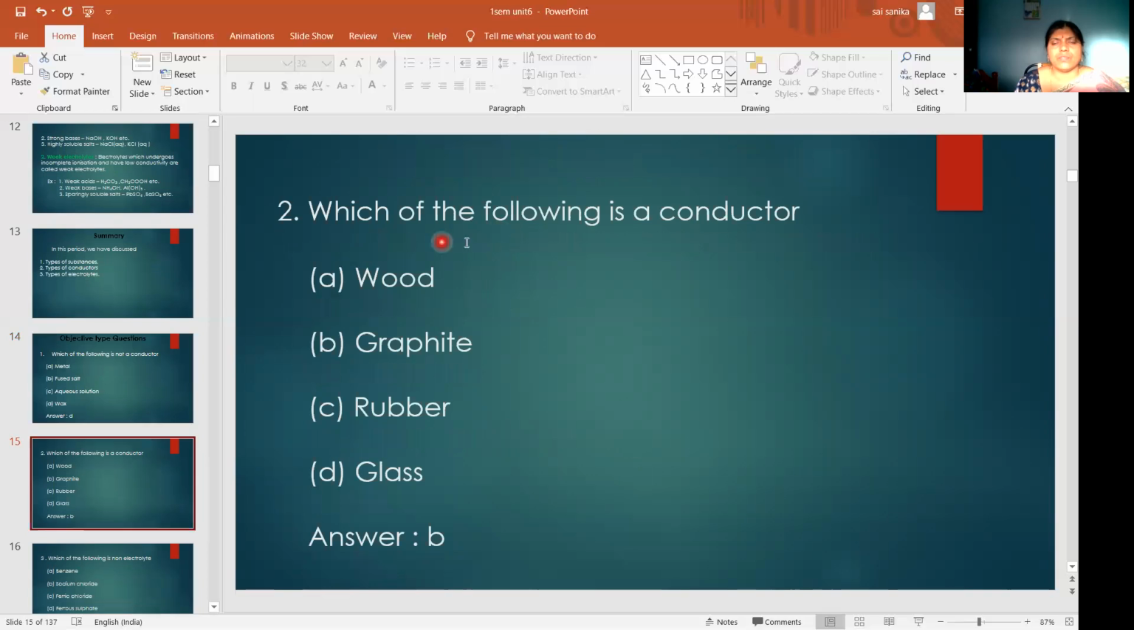The next question: which of the following is a conductor? Option A, wood; B, graphite; C, rubber; D, glass. So wood is a non-conductor, rubber is a non-conductor, glass is a non-conductor. So graphite is a conductor. So the answer is B.